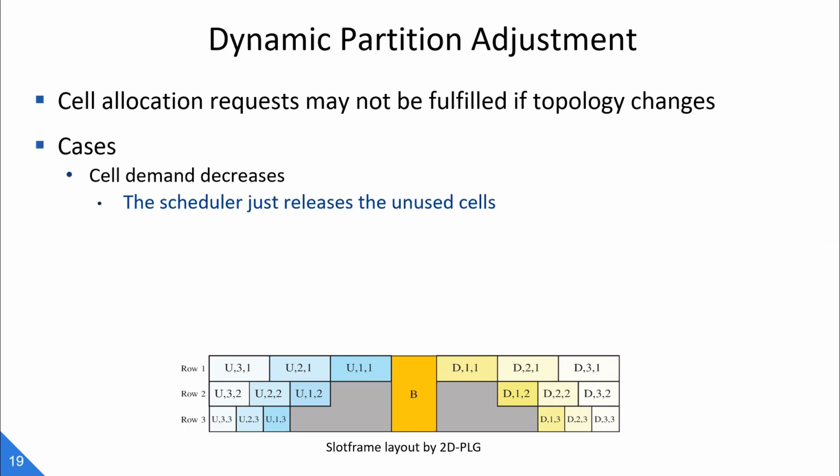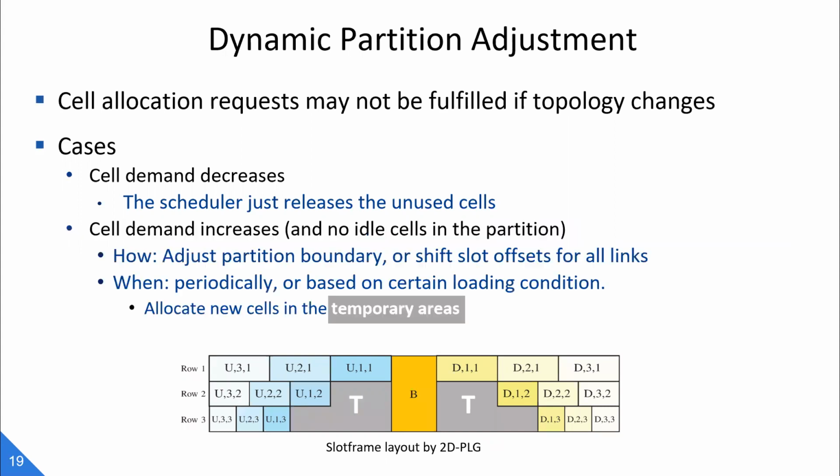A dynamic topology change can be classified into different cases. First, the cell allocation request decreases. This happens when some existing node leaves the network. In this case, we just simply release the unused cells in the schedule. The more complicated case is that the cell demand increases when some new node joins the network, and at the same time, there's no idle cell in the corresponding partition. In this situation, we need to adjust the partition boundary or shift all the cells in the partition to generate some idle slots. To keep the runtime overhead under control, we do not perform such adjustment immediately, but either periodically or based on certain loading conditions.